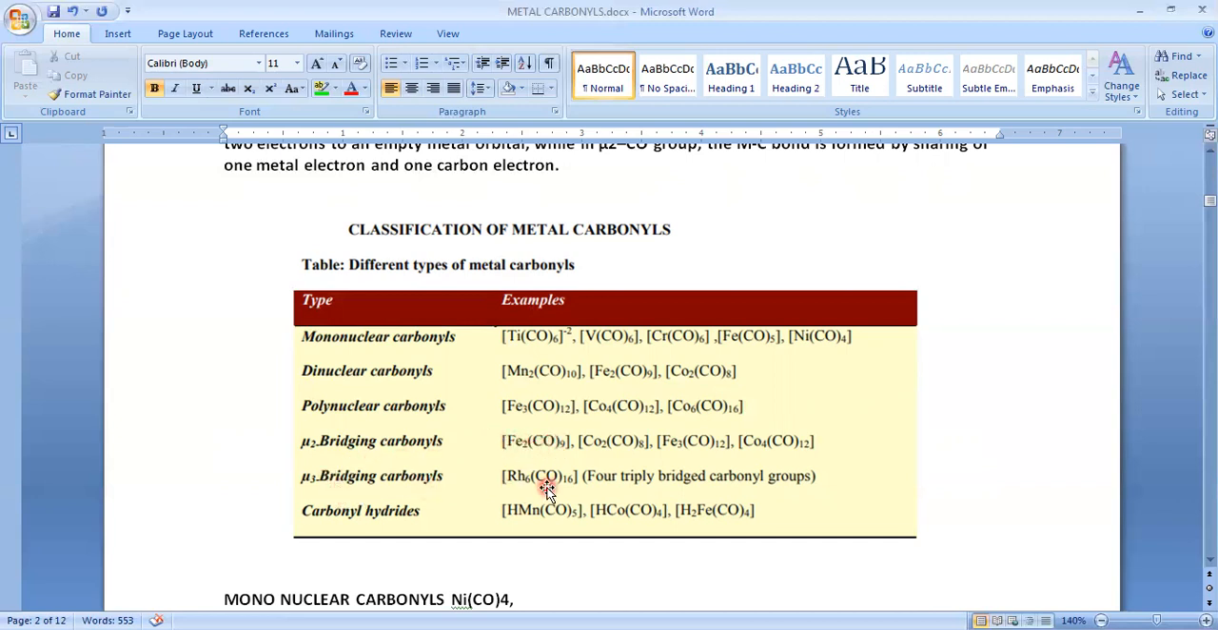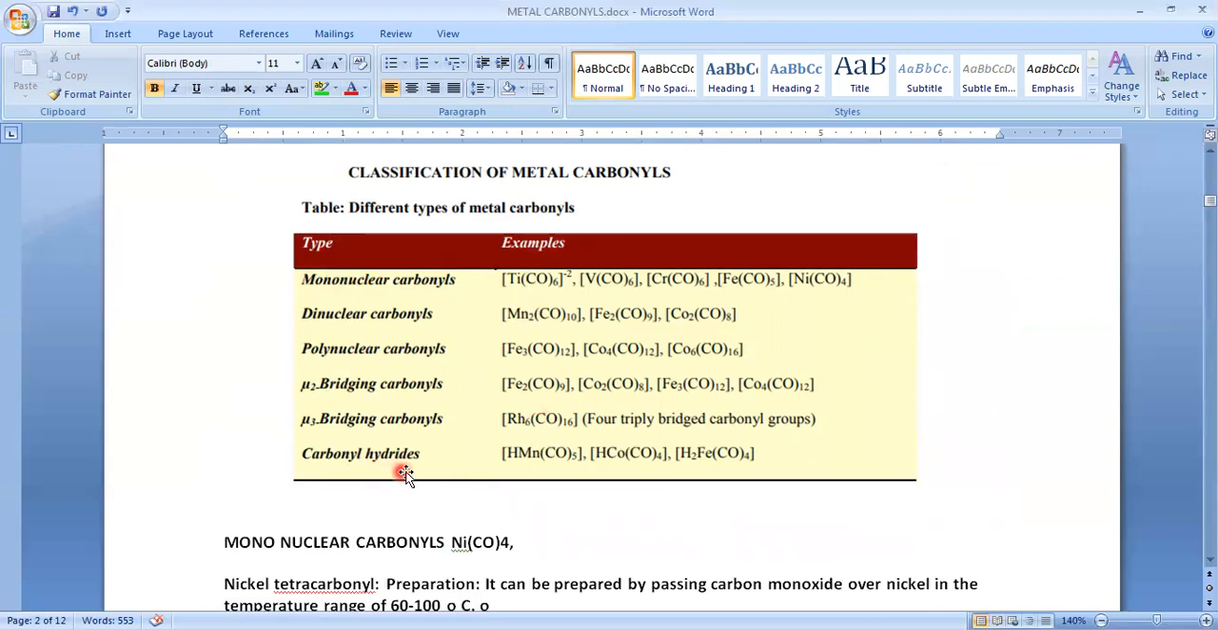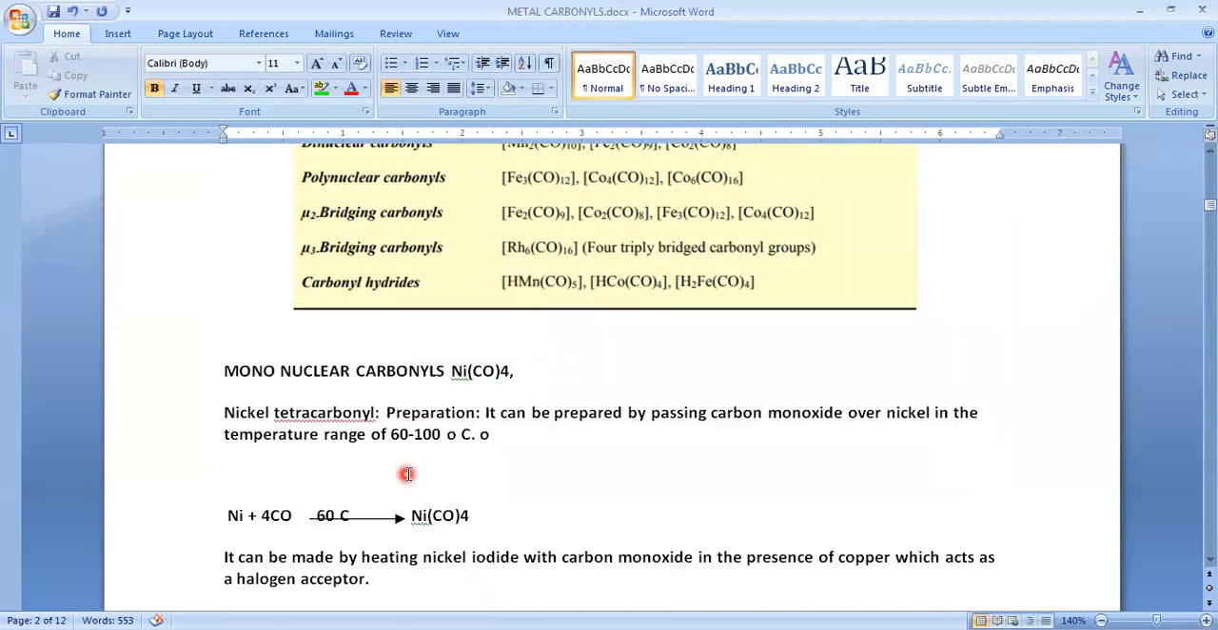Next, mu3. Just now I told you, 3 indicates that one carbonyl group can form a bond with 3 metal atoms. And carbonyl hydrides: apart from the carbonyl group and metal atom, we may have one more element, that is hydrogen. Such complexes are known as carbonyl hydrides.